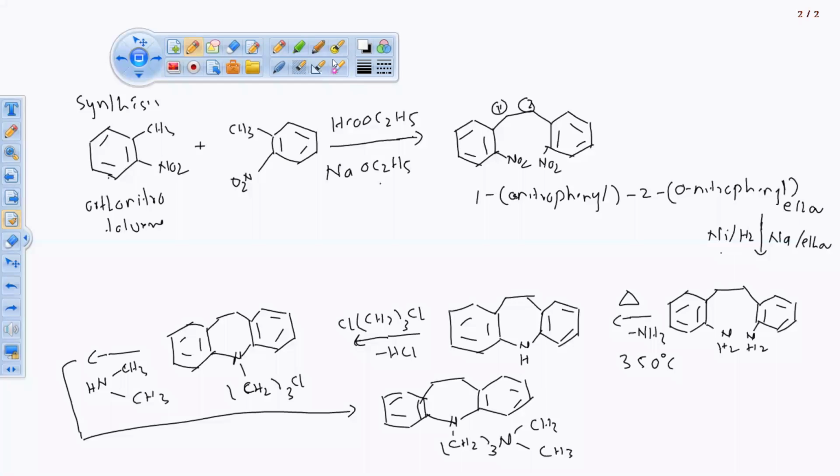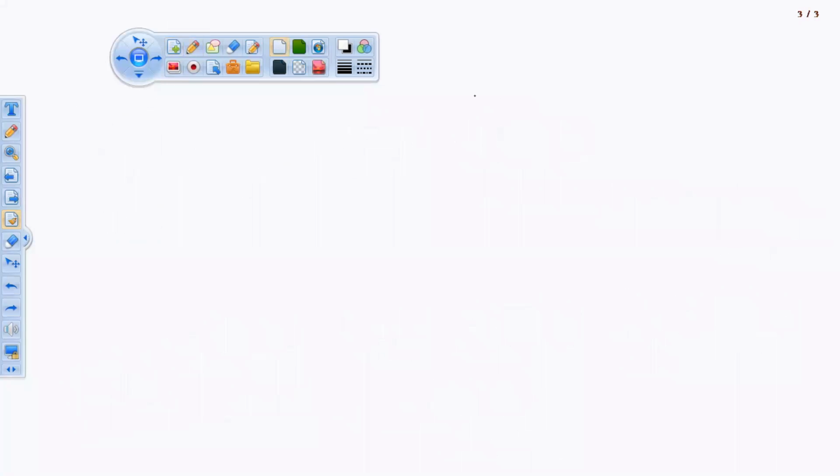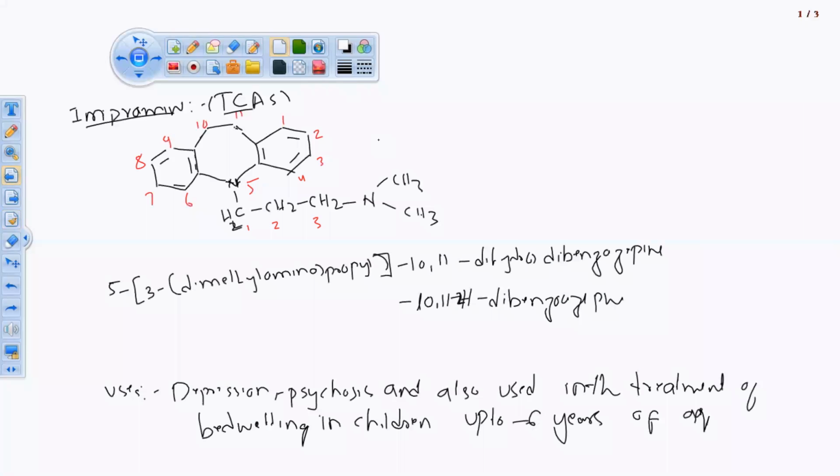अब ये याद रख के what we have to do, we have to write the structural activity relationship of that drug. अब उसके लिए हमको चाहिए structure. We require the structure for that drug. Now we have the structure over here. Already we have drawn it. The first point while writing the structural activity relationship, we should remember how many benzene rings, कहाँ पर heteroatom है, कौन सा ring connected है, minor. So this one is a major ring and these are the minor rings, two minor rings associated with one major ring. Why is it the major ring?